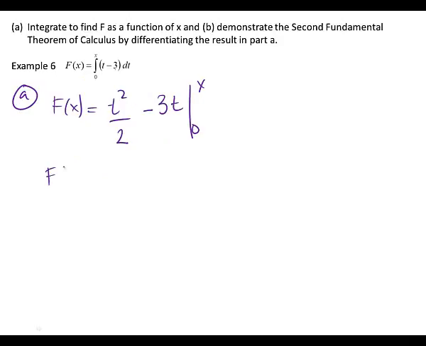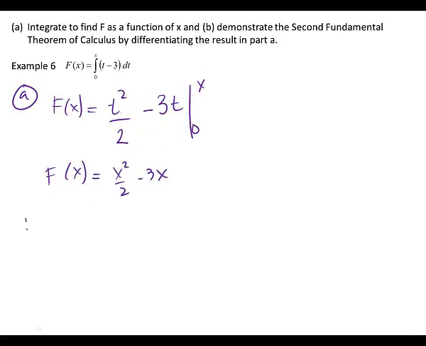I'm keeping the notation of f of x equals because that's the way they did it. I'm going to plug in my x and plug in my 0. So I'd have x squared over 2 minus 3x. If I put in my 0, what's going to happen to both of those terms? They're going to cancel. They're going to 0 out, right? So that would be my answer.